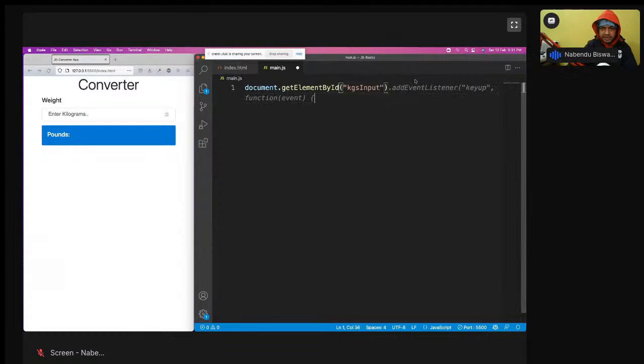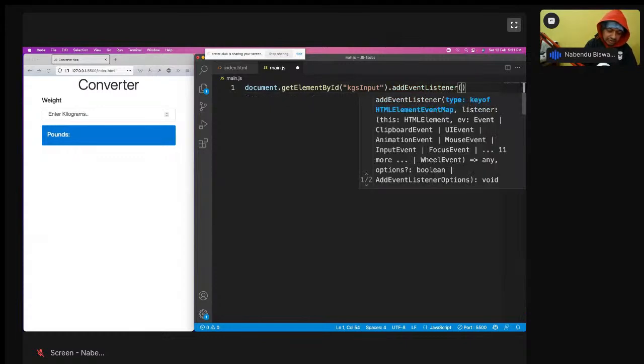KGS input I'm taking, and then I have to add something known as the event listener. See, JavaScript runs continuously, because I don't know when the user is going to enter something here. So I have to add something known as an event listener. These things I teach in detail in my JavaScript class, so today we don't have time. Okay. Event listener.